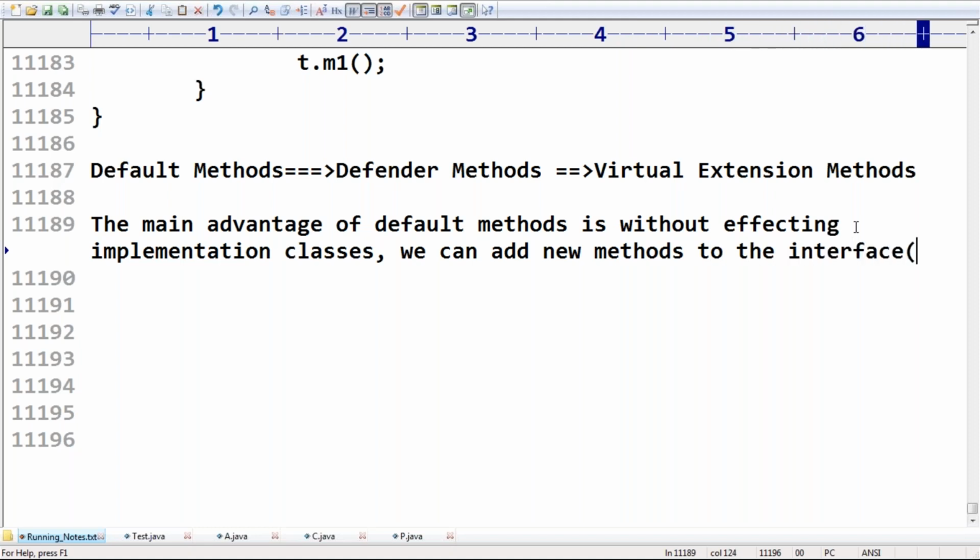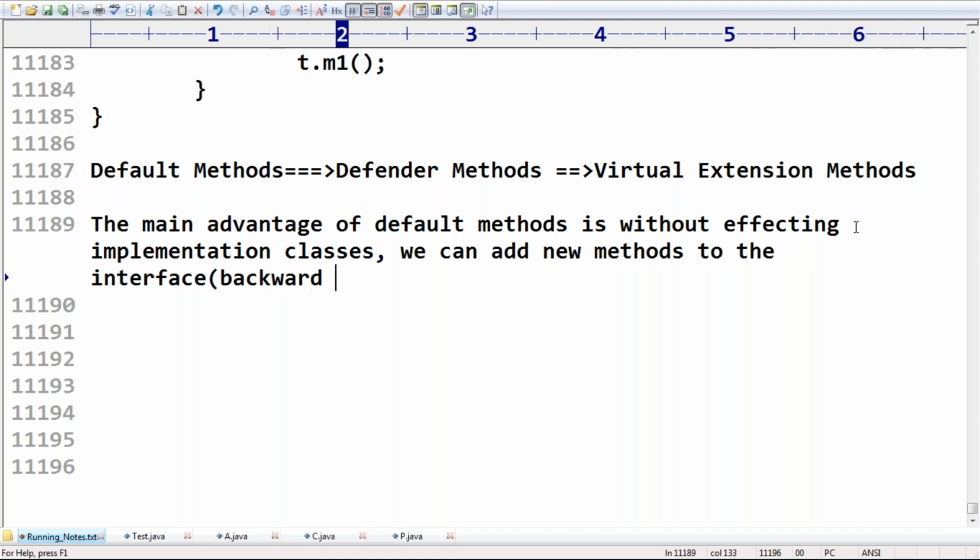This is a beautiful concept. This concept is backward compatibility. If tomorrow any changes are there, we are not required to do any updates in the implementation classes. Such a thing is called backward compatibility. This is the main purpose of default methods.